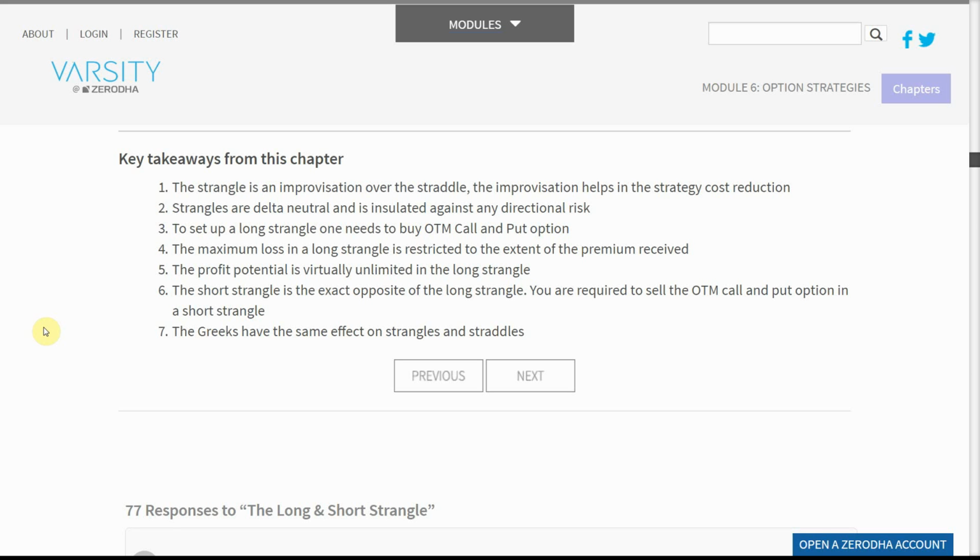The short Strangle is the exact opposite of the long Strangle. You are required to sell the OTM call and put options in a short Strangle. The Greeks have the same effect on strangles and straddles.